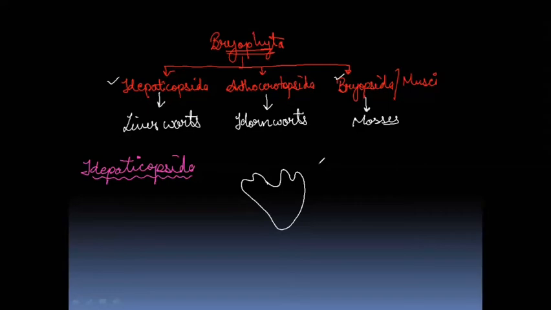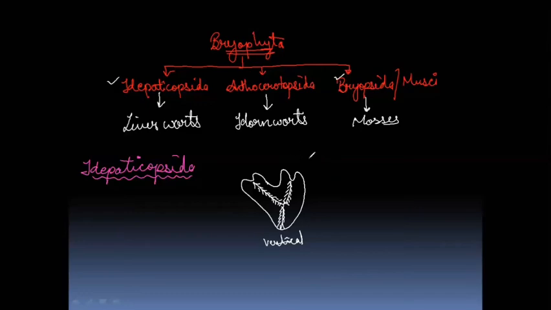Like in the vertical region, they have these structures present in them, that is the scales and rhizoids present in their body. So these are the rhizoids which I'm drawing just now. You can also draw in your notes because they will help you find the structures and remember them easily. These are the rhizoids.